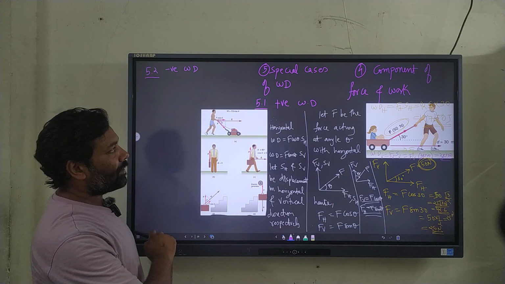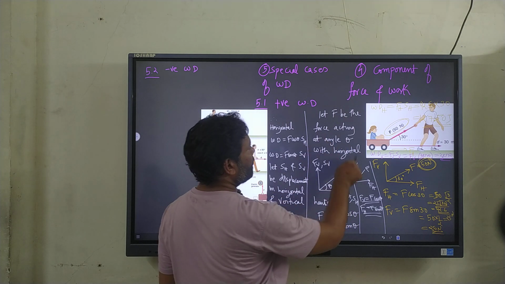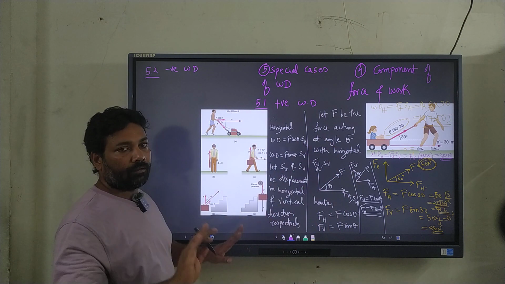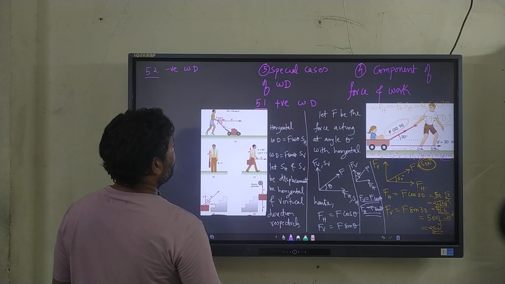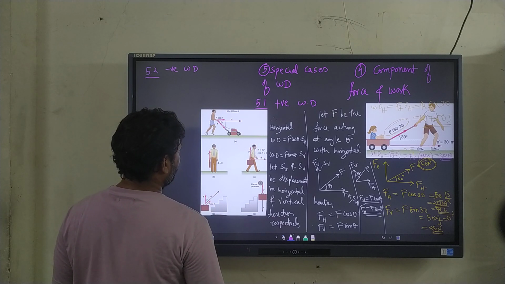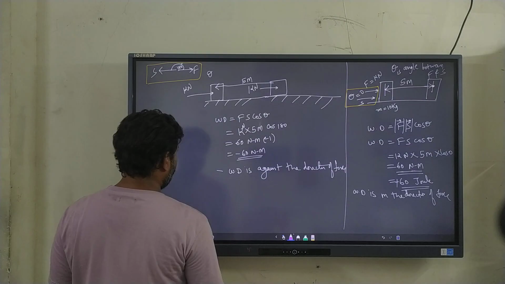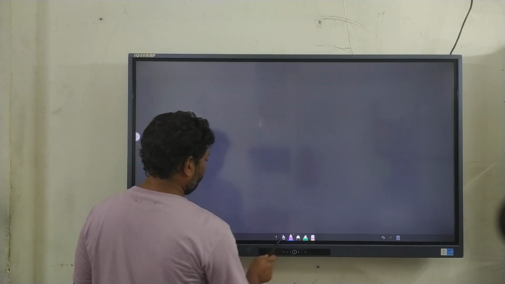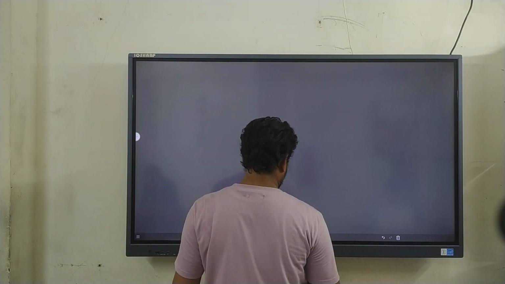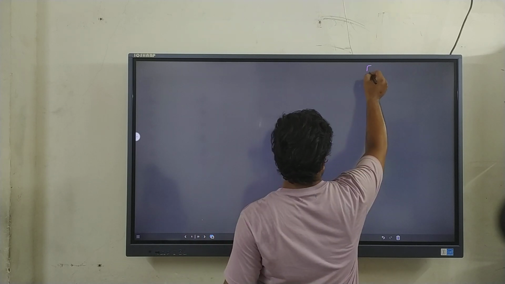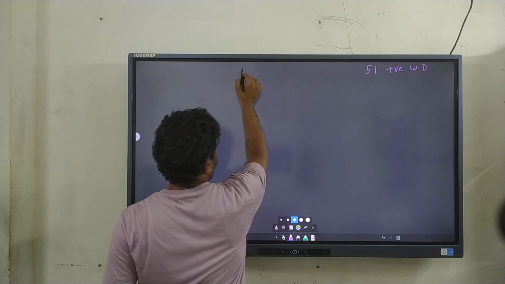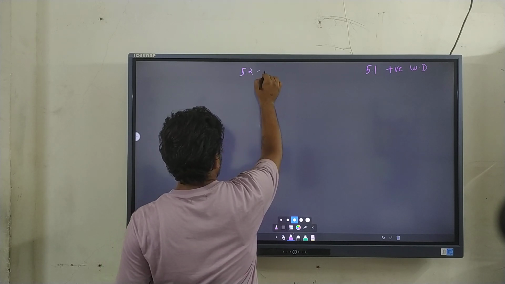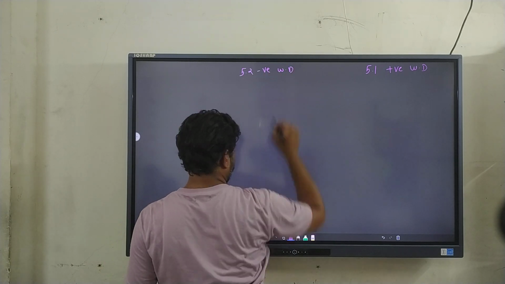Next, the answer to this question is only this white part; the other part is the explanation of the concept. Next, we have special cases of the work done: positive work done and negative work done. So we have 5.1 as a positive work done, and we have 5.2 as a negative work done.